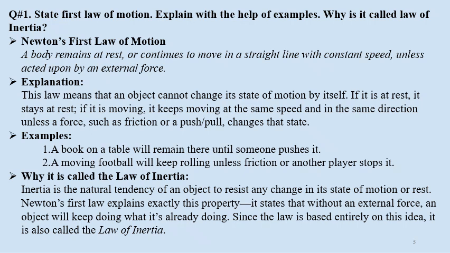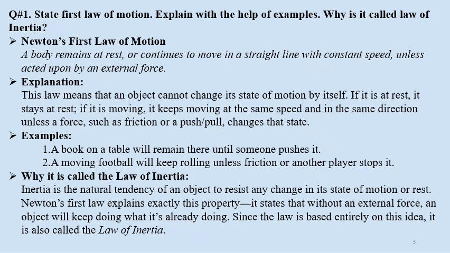Example number 2: a moving football will keep rolling unless friction or another player stops it. On grass, the ball stops after some time because friction acts on it. On smooth ice, it will roll much further because there is less friction.